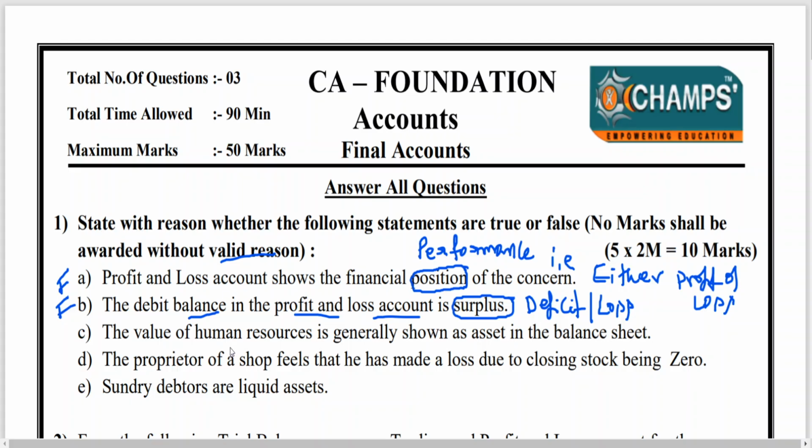Then value of human resources is generally shown as asset in the balance sheet. This is also false. Value of human resources, according to money measurement concept you have learned in the first class, fundamentals, at the beginning, maybe first class or second class, I don't remember exactly.